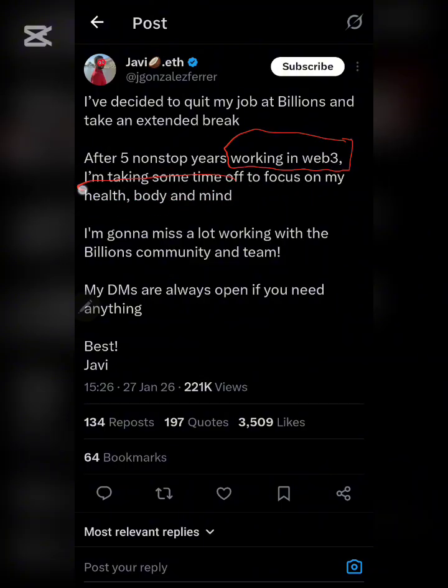You can see, on his health, body, and mind. Of course, I don't really understand what he actually meant by that, but I believe maybe he's found something better, or maybe he has had enough and now he's trying to focus more on his health, body, and mind and live a peaceful life from there, and take a break from all the stress of Web3 and other stuff like that. So this is what actually happened, and any rumor you are hearing out there that Billion Network is about to crash, that is wrong. I've just dismantled it right now. Billion Network is still very foundational and very strong, and nothing bad has actually happened to it, and this is all that happened right now.